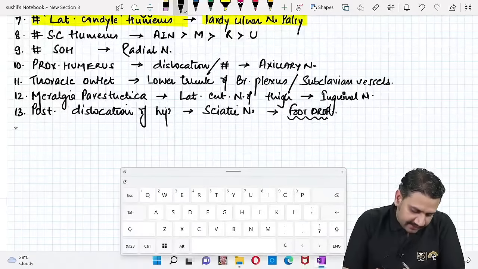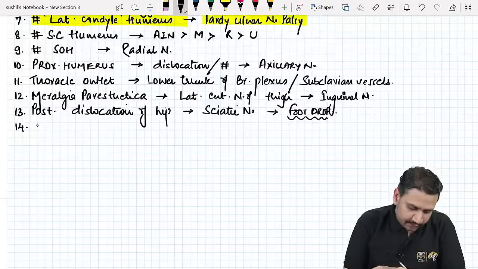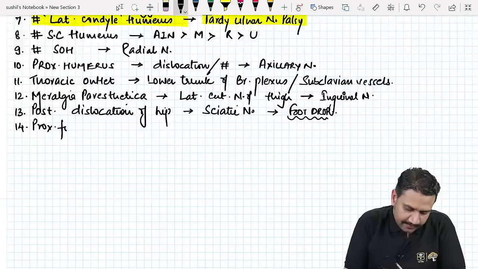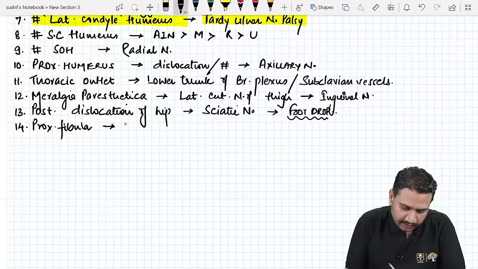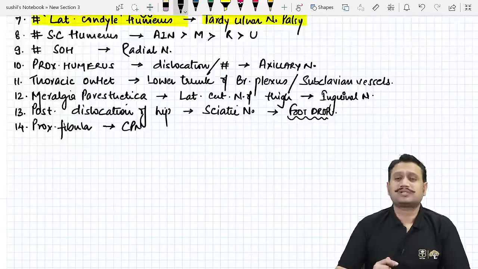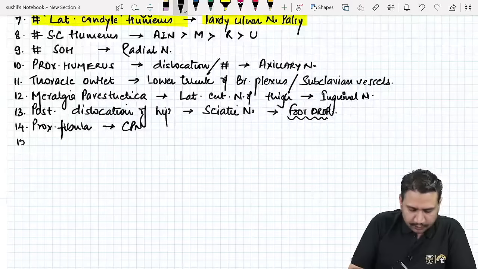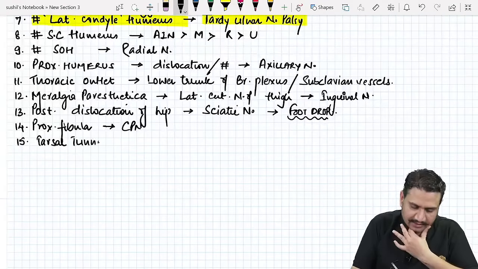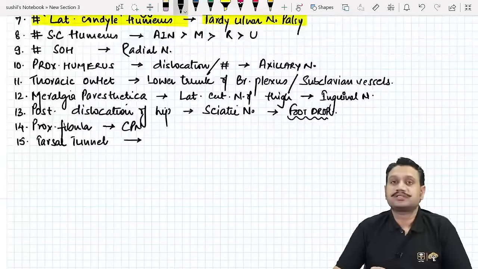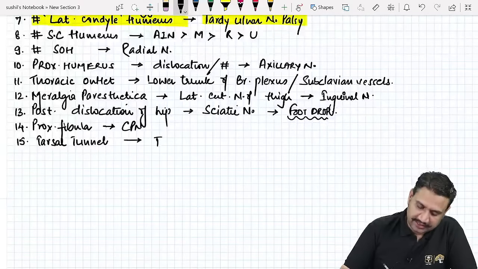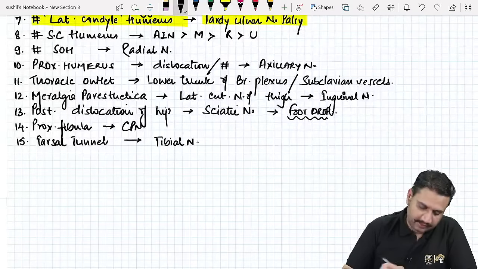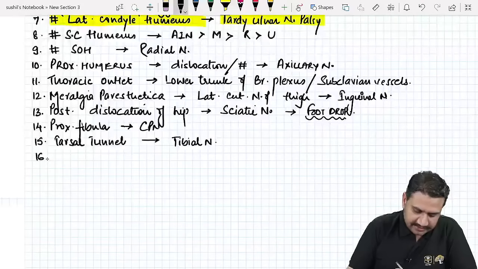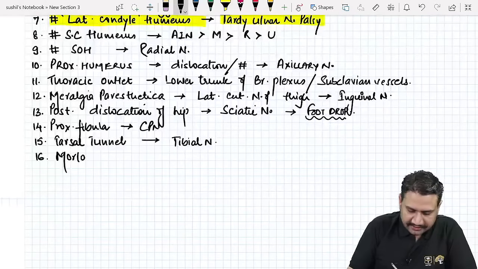Okay, and then we can have number 14, the proximal fibula. When it is getting damaged, what nerve? It can involve the common peroneal nerve, which again causes the same problem of foot drop. We go to number 15. Like the carpal tunnel, we have a tarsal tunnel as well. Tarsal tunnel is a compression of the tibial nerve. And in the lower limb, the last one I'm putting here is number 16, a clinical entity known as Morton's metatarsalgia.